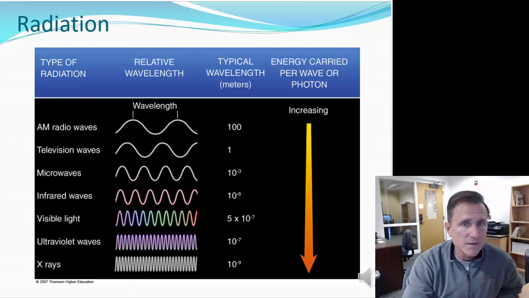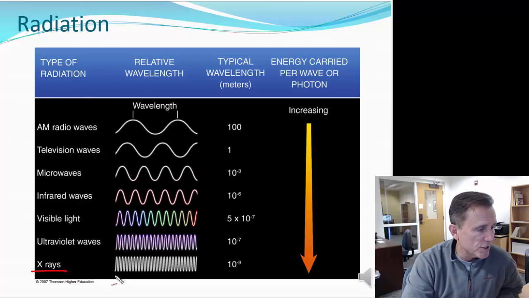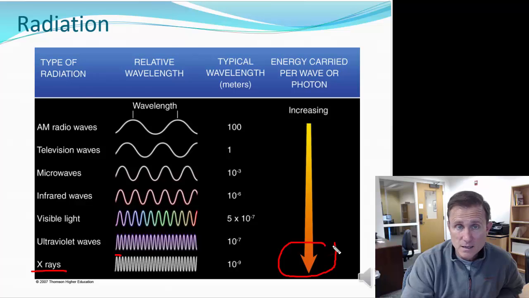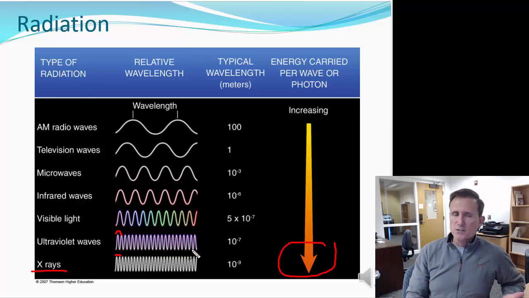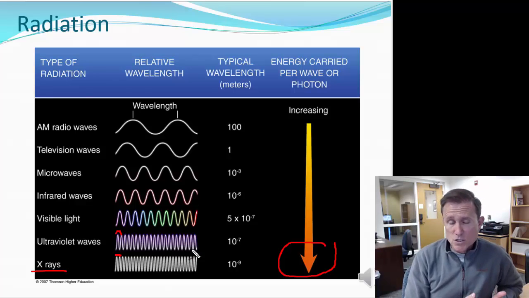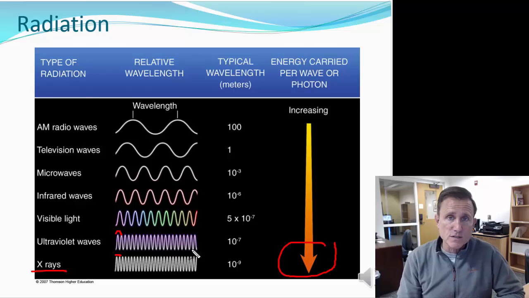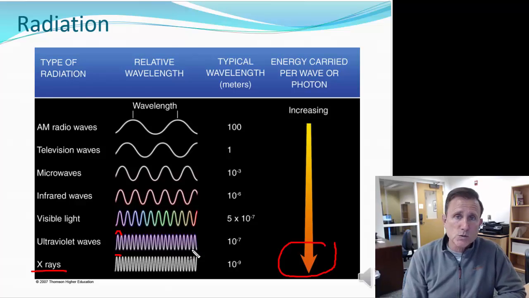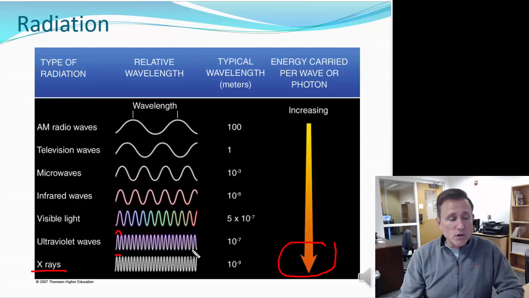The next on the energy spectrum, so here are my X-rays, very short wavelength, a very short distance between here and here, lots and lots of energy, big time energy. The next electromagnetic wavelength that we're going to talk about is ultraviolet. Ultraviolet also has a short wavelength and a lot of energy. And of course, we protect ourselves from ultraviolet rays as well. The ozone protects us from ultraviolet rays. Without the ozone, life couldn't exist on the surface of the planet, because ultraviolet rays would just burn us to a crisp. So ultraviolet rays have a very short wavelength and carry a lot of energy.